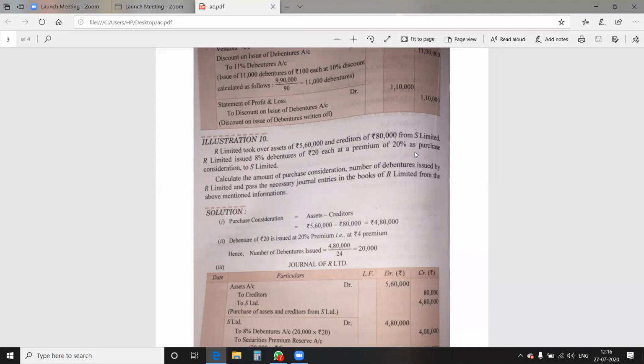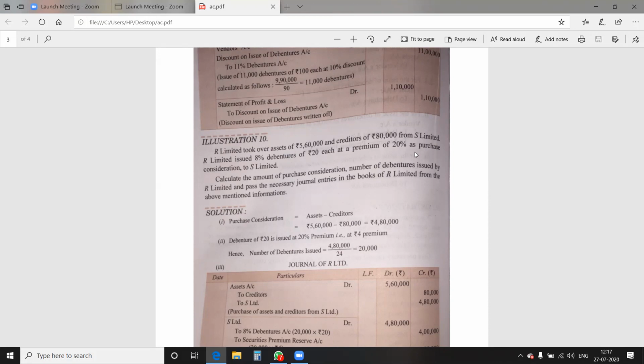In this question, you have assets of 5,60,000. Please underline in the first line. Creditors means liability of rupees 80,000. And after that, purchase consideration is to be calculated ourselves. In the previous question, 9,90,000 rupees purchase consideration was given. In this question, we have to calculate the purchase consideration ourselves. How is it to be calculated? Purchase consideration is equal to assets minus liability, when both assets and liability are taken over by the company. 5 lakh 60 minus 80,000, 4 lakh 80,000 is to be shown as purchase consideration.